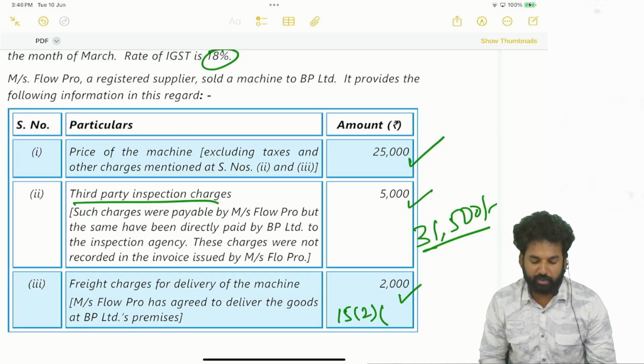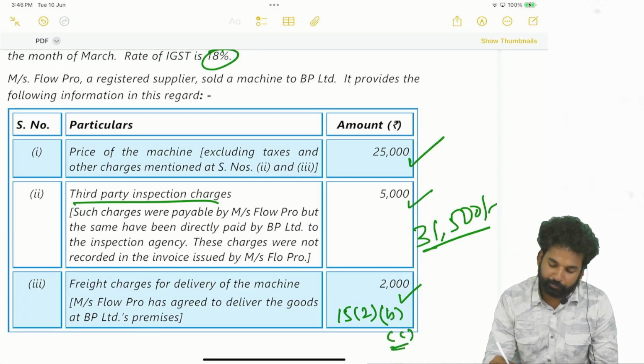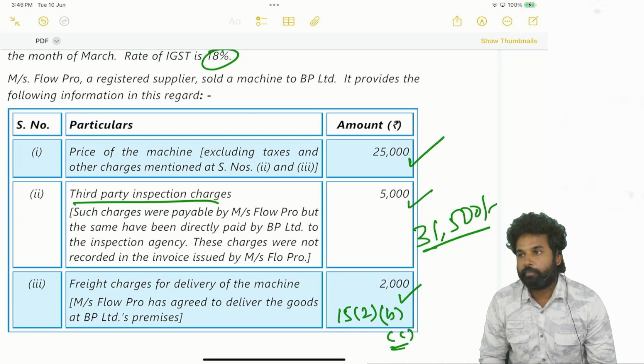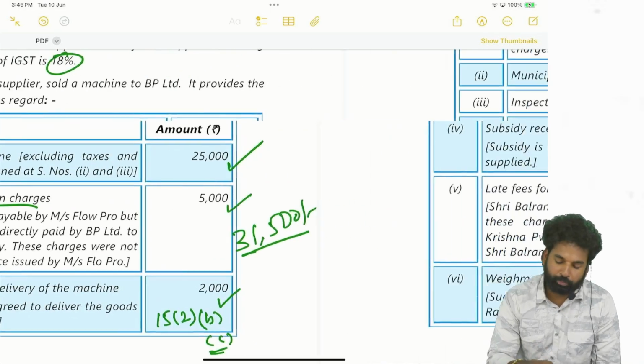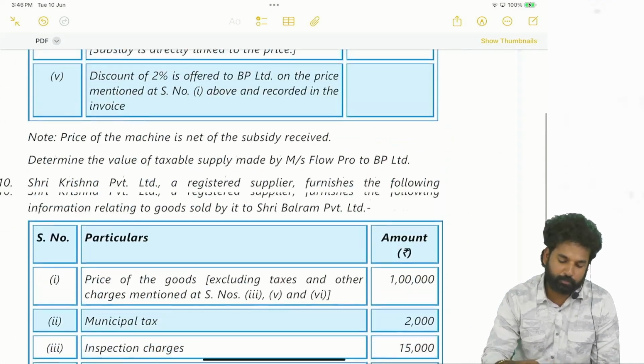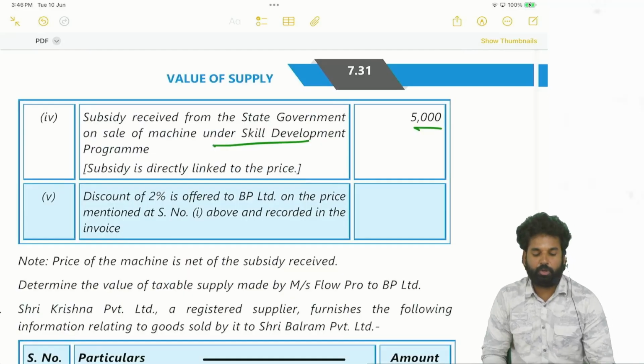Freight charges for delivery of the machine: FlowPro has agreed to deliver the goods at BP Limited's premises. 15(2)(b), 15(2)(c), incidental expenses. Okay, we'll check.